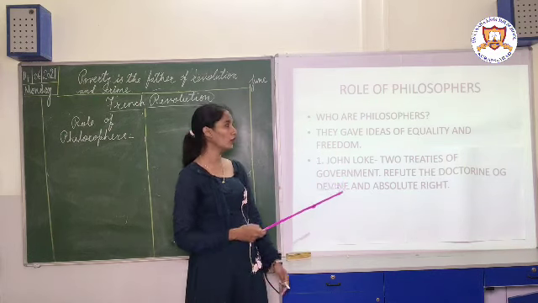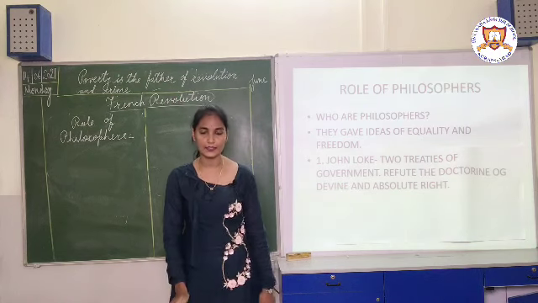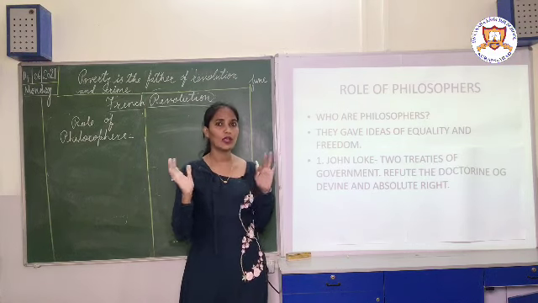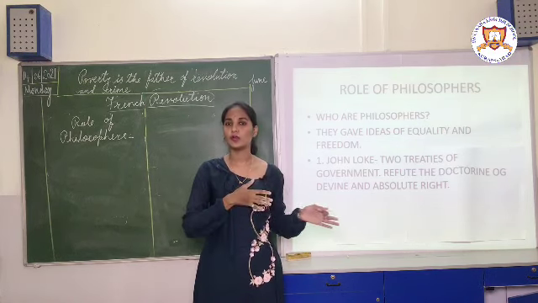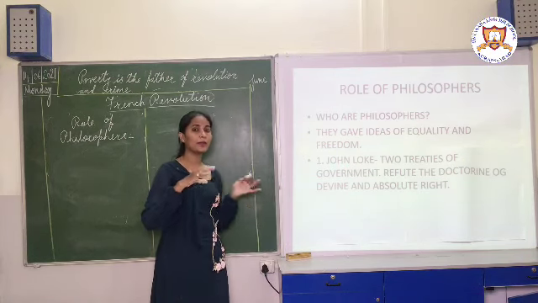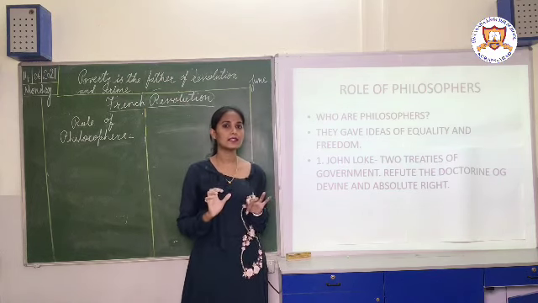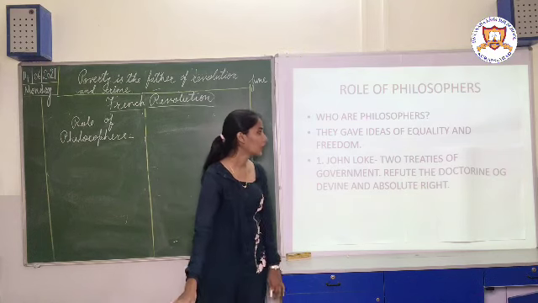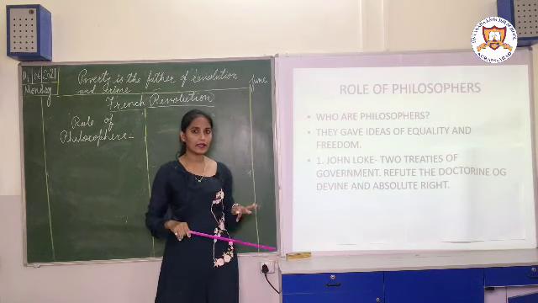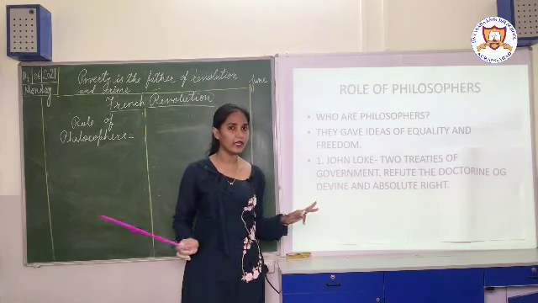And what was written in that book? It refuted the doctrine of divine and absolute right. Now what is it? Earlier, people believed that whatever rights the king had, monarchy was there, the king was ruling, so in whatever way he wanted, he could do. And people believed that the king got all the rights from God. Whatever rights are given, those rights are given by God. So John Locke wrote in that book that it's nothing like that. Nobody has been given any such right. All people are equal and all people should be treated equally.